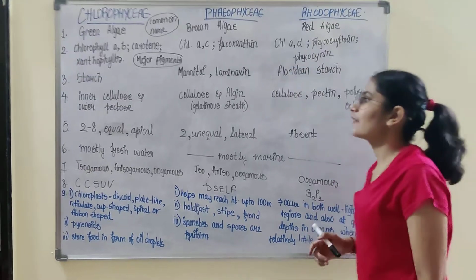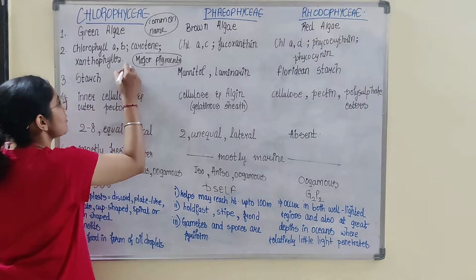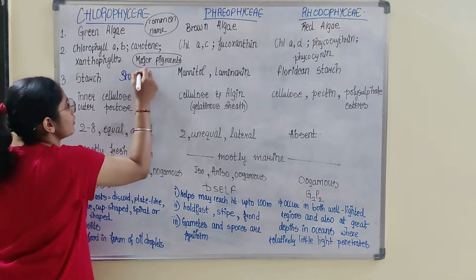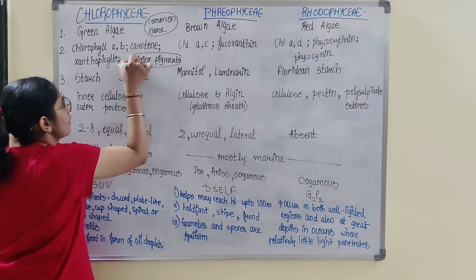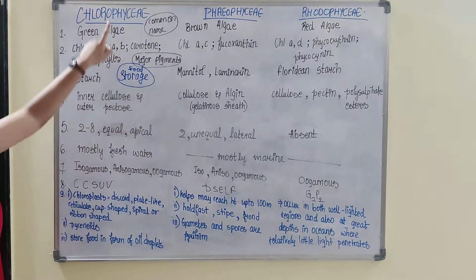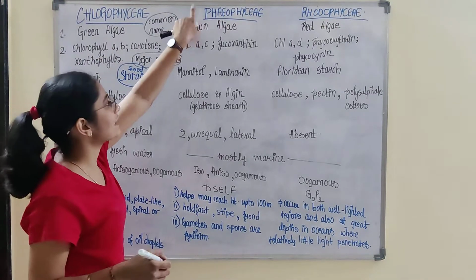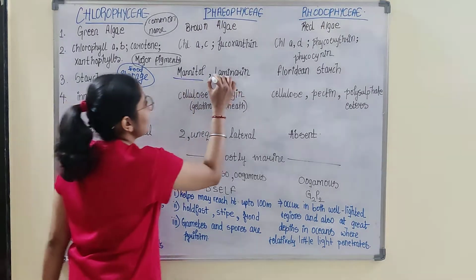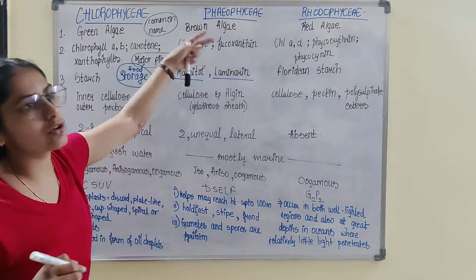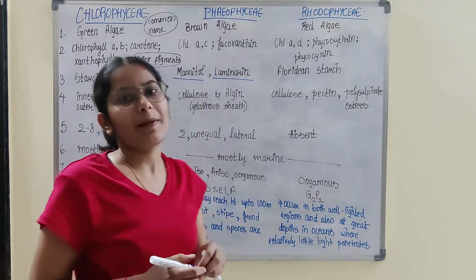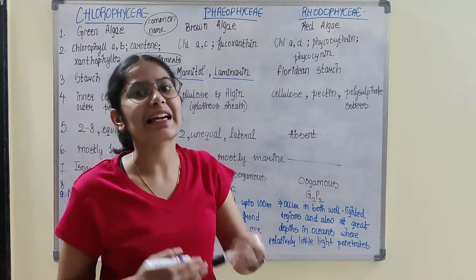Next characteristic: on the basis of storage of food, so you can write food storage. In Chlorophyceae, that is green algae, it is starch. In Phaeophyceae it is mannitol or laminarin. These are the food stored by brown algae; since algae are autotrophic, they make their own food.